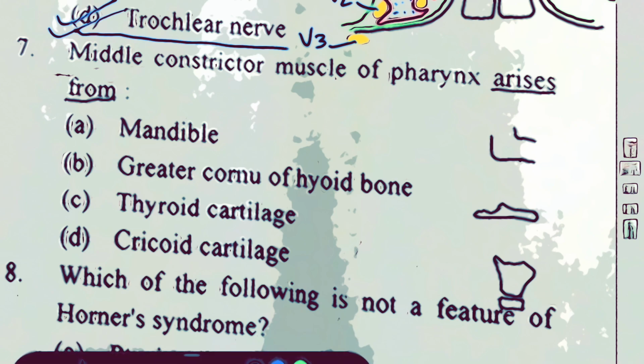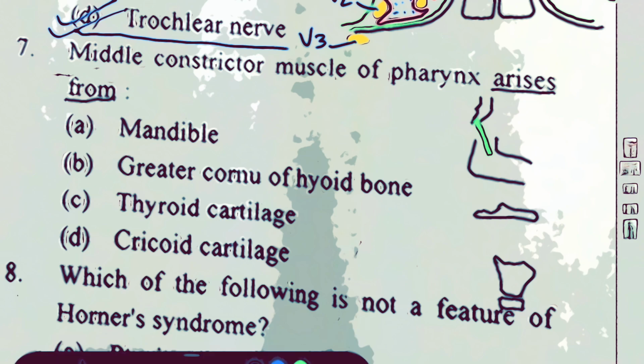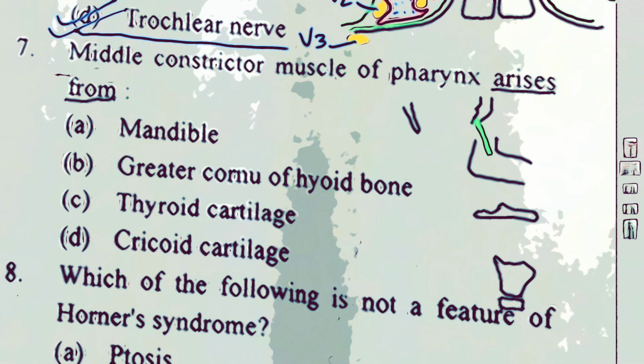But if you see further details, behind there is this pterygoid. From the medial pterygoid plate, there is this pointed projection called pterygoid hamulus. From pterygoid hamulus to the inner surface of the angle of mandible, there is this raphe attached called pterygomandibular raphe, and here you'll find the styloid process. From styloid process up to the greater cornu of the hyoid, there is this ligament, stylohyoid ligament.